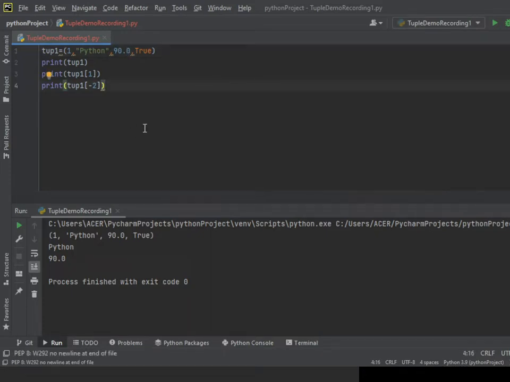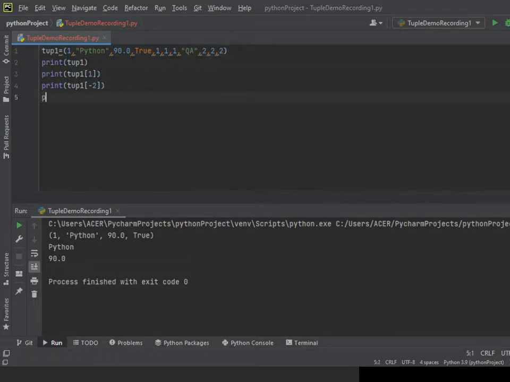Okay, now I'll give a few more values, like 1 comma 1 comma 1 comma, and here like QA, and here like 2 comma 2 comma 2.